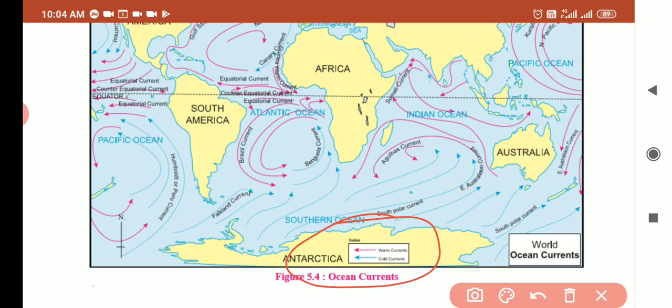Yes, very good. It is given in the index. Warm ocean currents and cold ocean currents. Very good. Now, second question, listen. What do you call the current flowing from the equator to the pole? See, this is the equator. Okay. From the equator to the pole. Let me know the name of the ocean current.